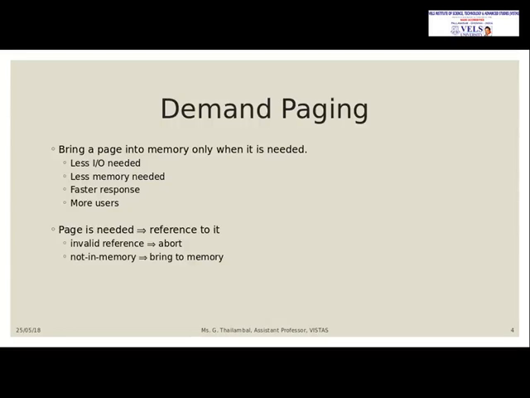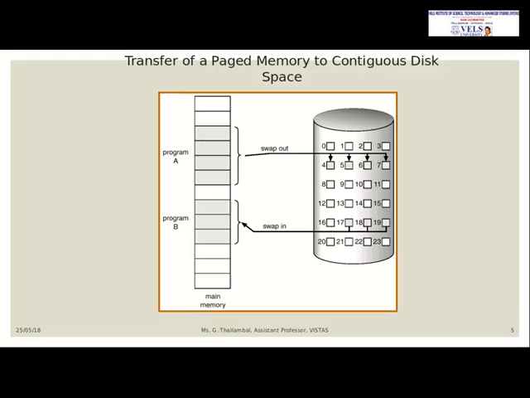For that we are going to have a bit which is called a valid or invalid bit. If any page is not available in the page table, it means the page is not available in the virtual memory. So if any request has been made by the user, it will be aborted. And if it is not in the main memory, the OS needs to check it with the virtual memory or the secondary storage device, and bring the page into the physical memory. That has been given in this diagram.